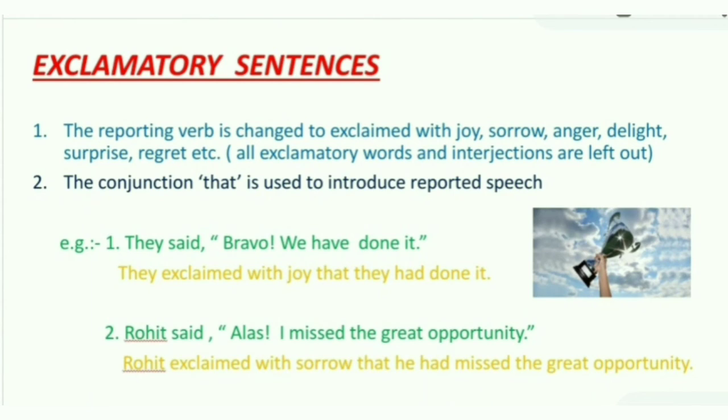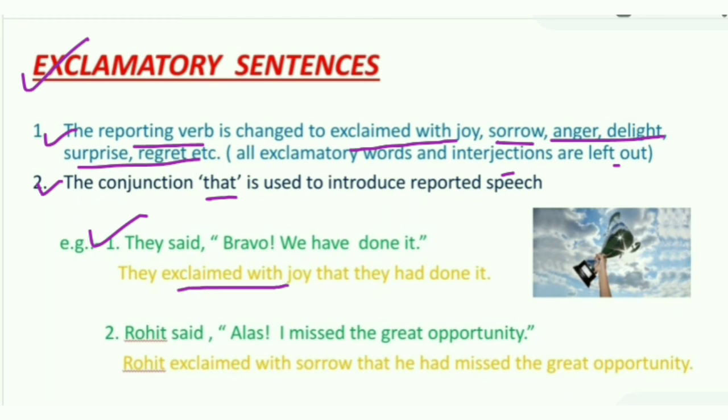Number 4, exclamatory sentences. In this type of sentences, the reporting verb is changed to "exclaimed with joy, sorrow, anger, delight, surprise, and regret," etc. All kinds of exclamatory words and interjections are left out. Then the conjunction "that" is used to introduce reported speech. Example, they said, "Bravo, we have done it." It is showing the happiness. So they exclaimed with joy that they had done it.